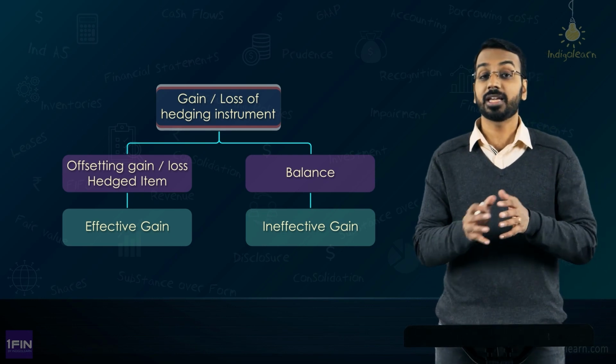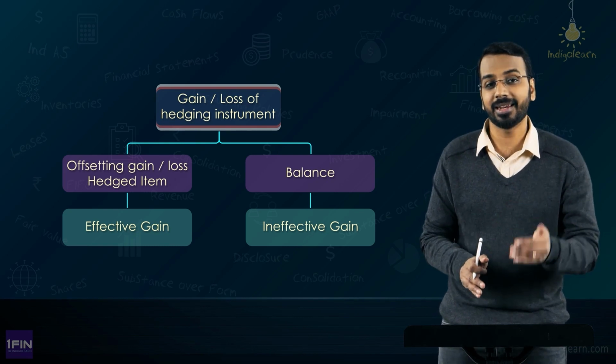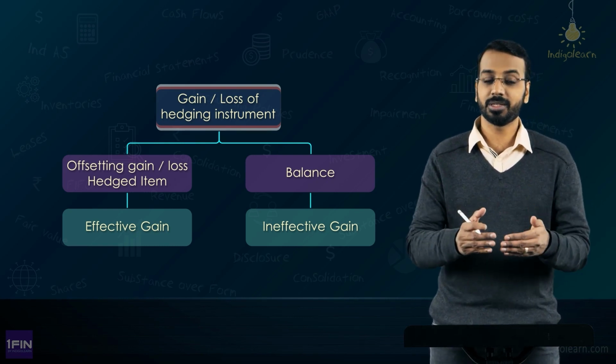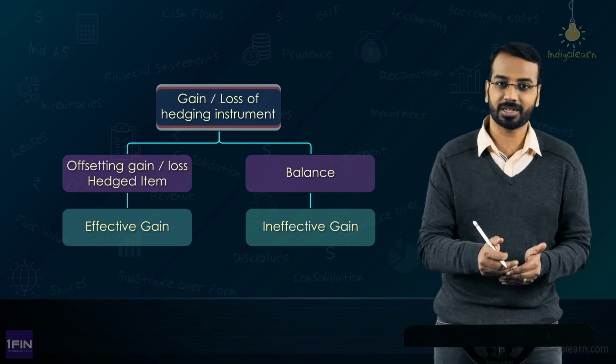Okay. Now, if the gain or loss on the hedging instrument is less than the gain or loss on the hedged item, that means there is no ineffectiveness. There is no ineffectiveness, right.